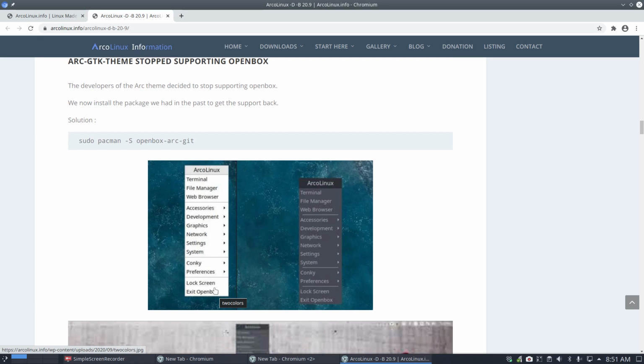So if you're a user of OpenBox, you need to now install OpenBox ArcGit. We've put it on our repo, which is maybe a little technical for somebody who starts out in Arch Linux or ArcoLinux. There is the AUR, the Arch User Repository, which holds recipes, package builds.